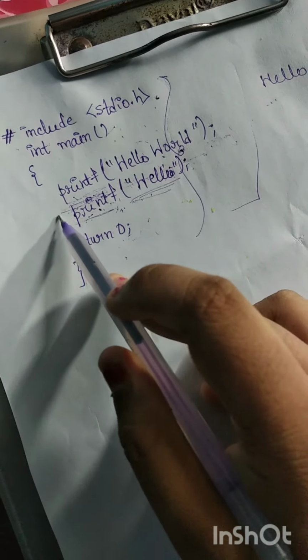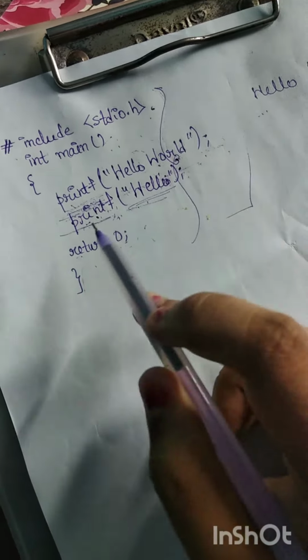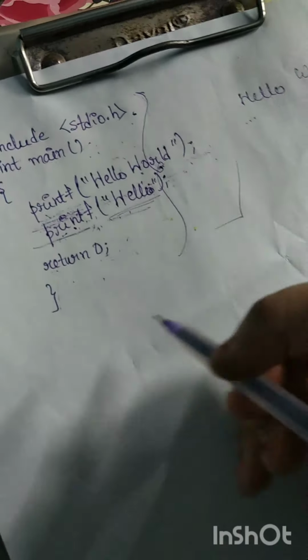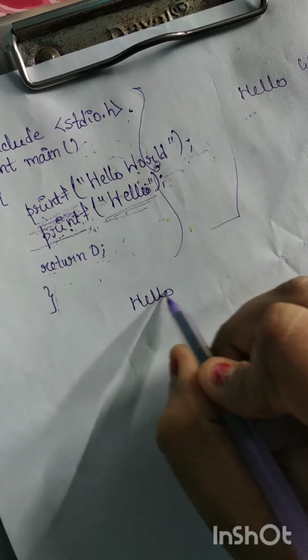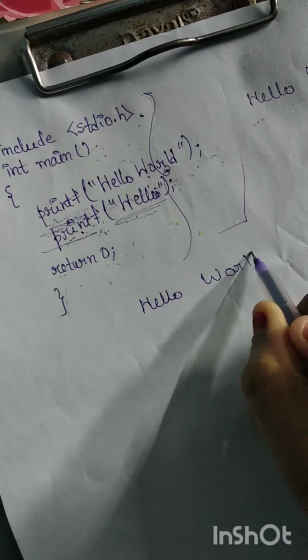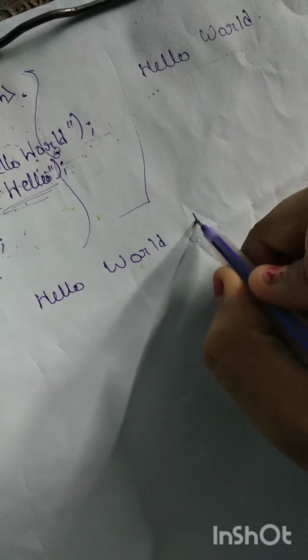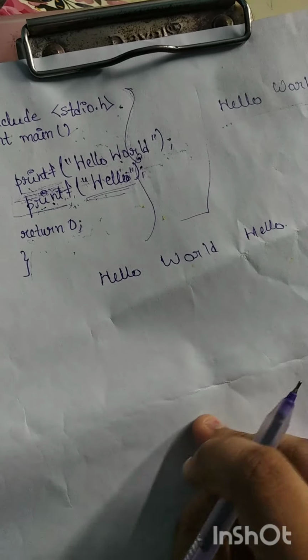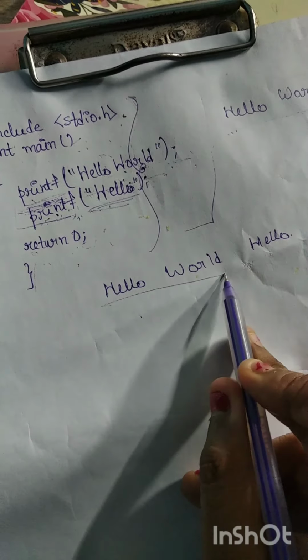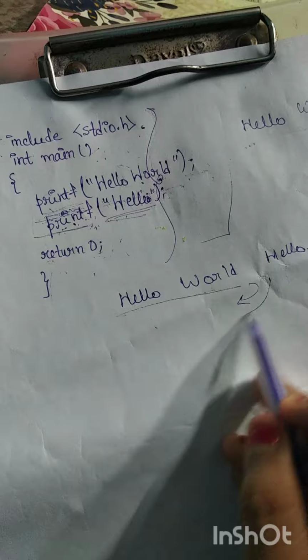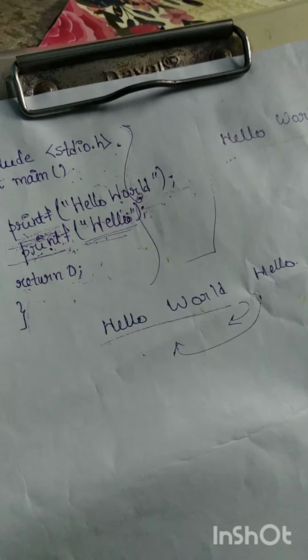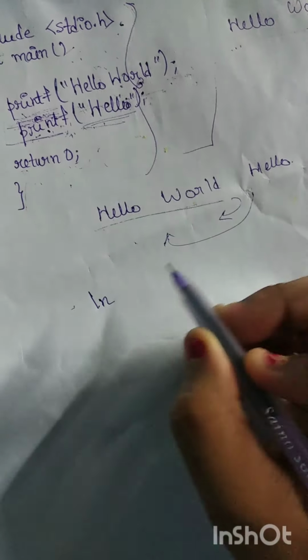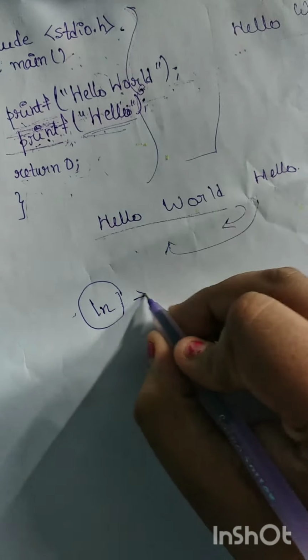So when I run this code, what will our output be? The output will be hello world and then hello. But now I want to print hello world in the first line, and in the second line I want to print hello. Then what should we do to change the line? We should use backslash n.